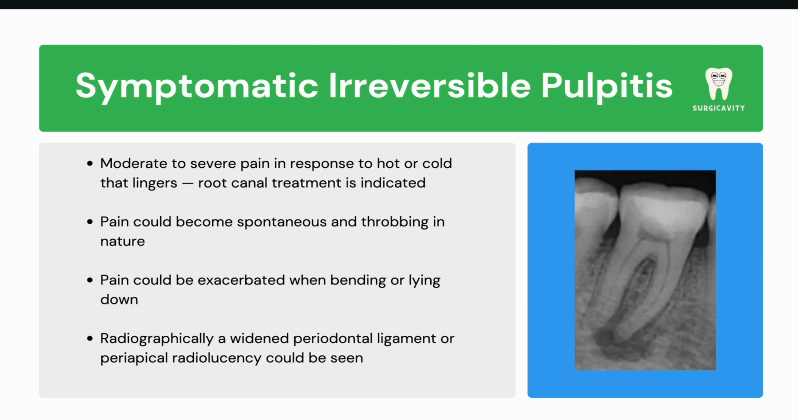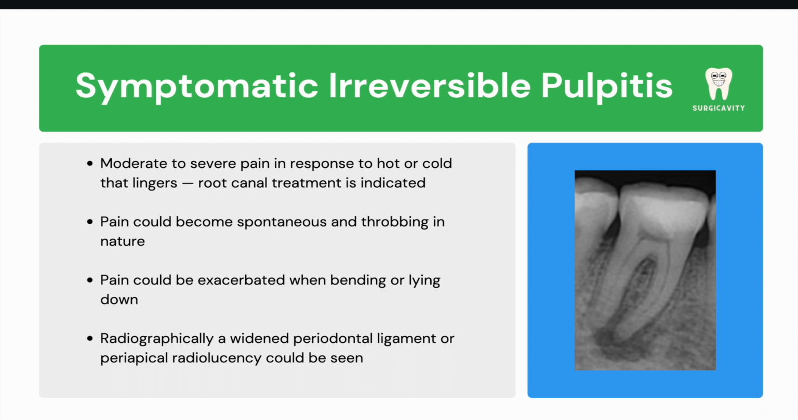Symptomatic irreversible pulpitis means the pulp has reached a state where it's permanently damaged and isn't capable of fully returning to normal, even if the causative irritant is removed. So simply removing the source of the inflammation is not enough, and a root canal procedure is indicated. Distinguishing between irreversible pulpitis and reversible pulpitis can be done by looking at two key things.